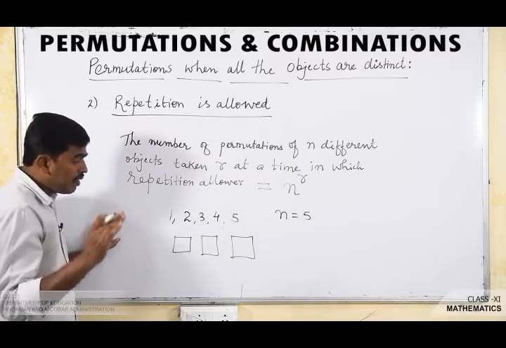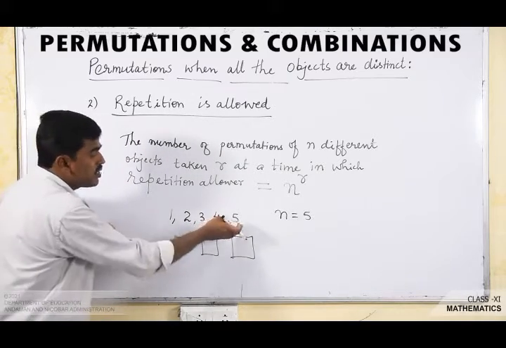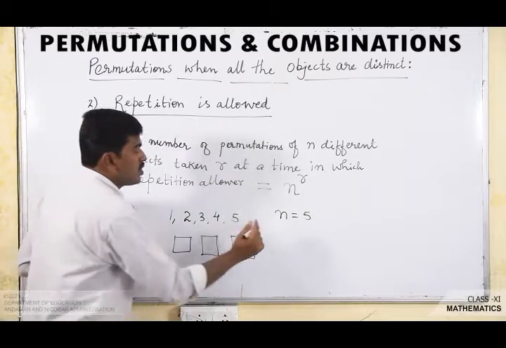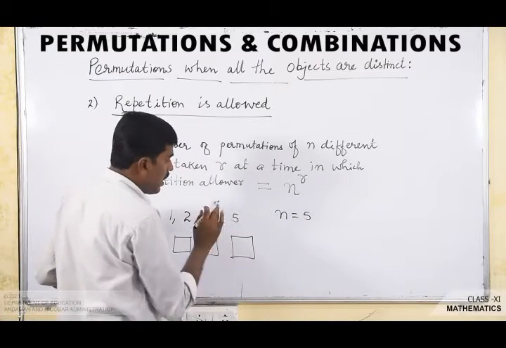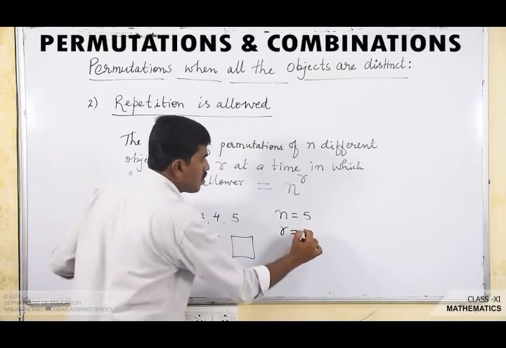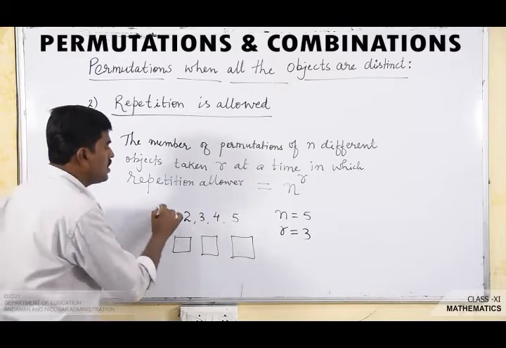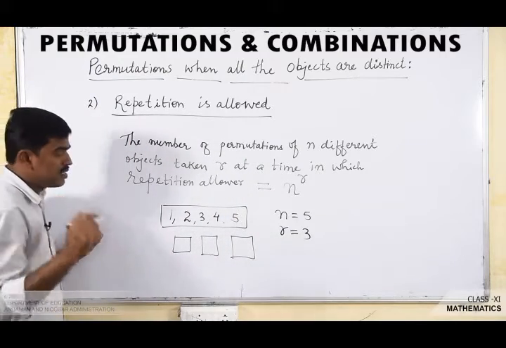Here n is equal to 5 and r is equal to 3, that means taken 3 at a time. Out of these 5 digits we have to take 3 digits.